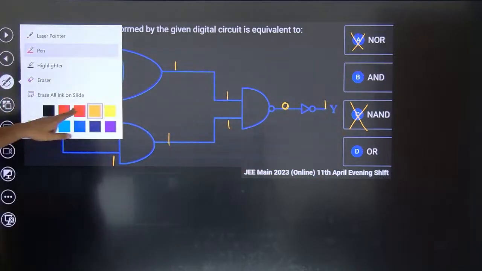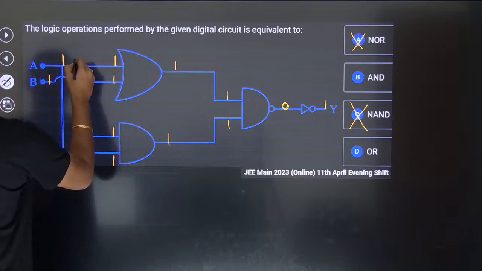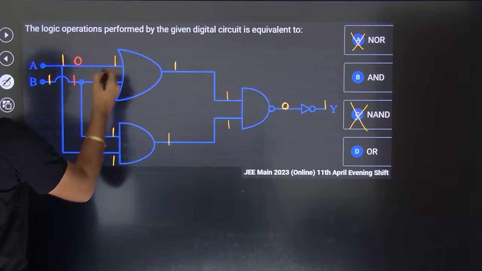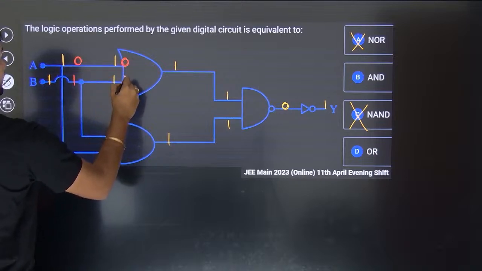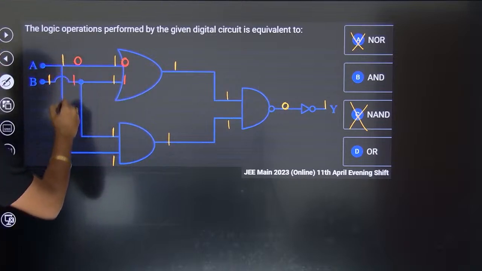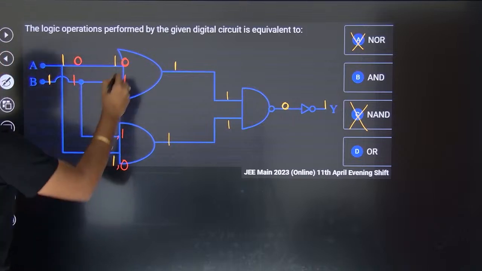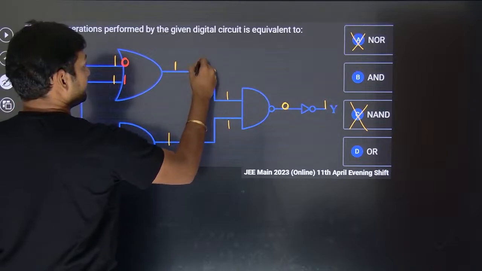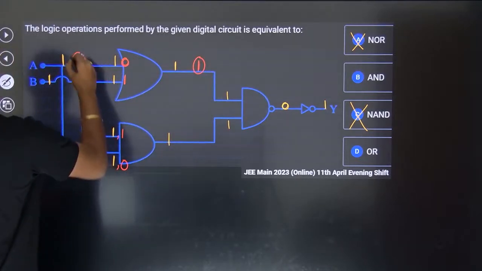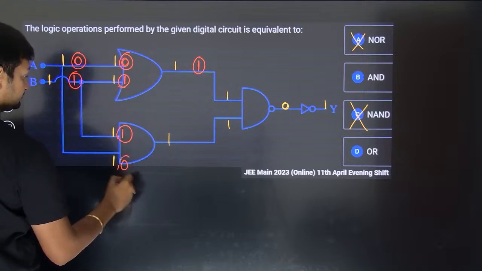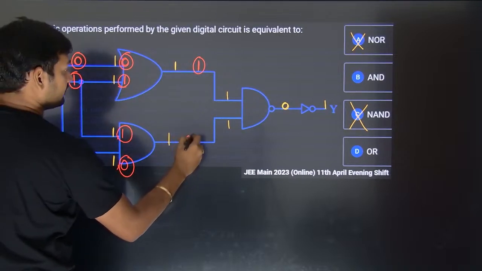Now I will choose a different input: 0 and 1. Then 0 goes to this, 1 goes to this, the same 0 goes to this one, and the same 1 goes to this one. Now 0 plus 1 will be 1. I will circle them so you understand that we are doing the second thing. Now 1 into 0 will be 0.